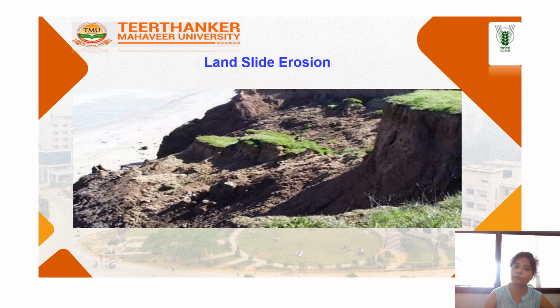This is the landslide erosion. In this, there is movement of a mass of rock debris on the earth down a slope. Landslides are a type of mass wasting, which denotes any downslope movement of soil and rock under the direct influence of gravity.